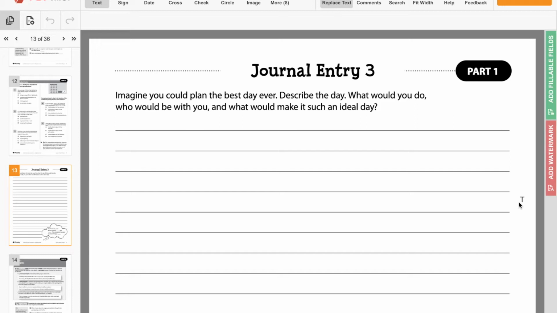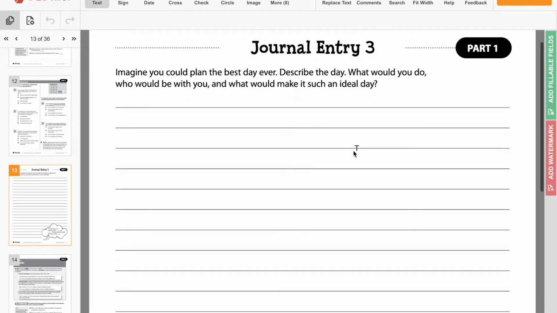And a paragraph is how many sentences? 5 to 7. Okay, and so this one says, imagine you could plan the best day ever. Describe the day, what would you do, who would you be with, and what would make it such an ideal day. So this should be kind of easy to think about right now because I know most of us are stuck inside all day. So think about if you could be doing anything right now, what would you be doing? And you write one paragraph all about that. So 5 to 7 sentences all about how you would plan the best day ever.